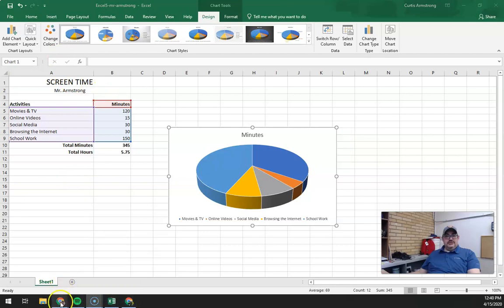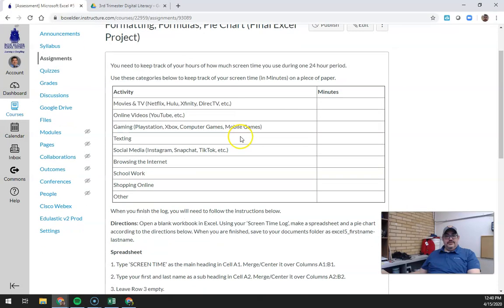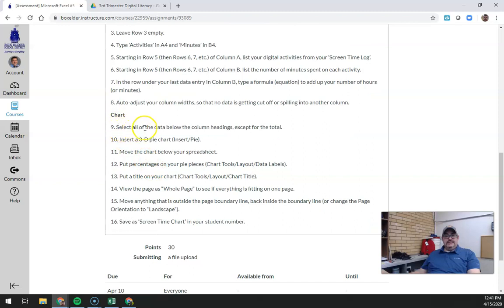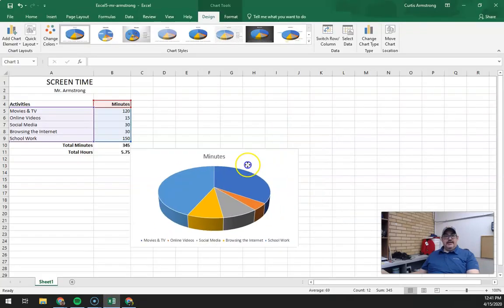Guys, I did not show you what the instructions look like. Chart. Okay, select all the data below the column headings except for the total. That's what we did. Insert a 3D pie chart. Go to insert and then pie. Move the chart below the spreadsheet. Put the percentages on your pie pieces. Okay. There is a chart style that automatically does that for us.